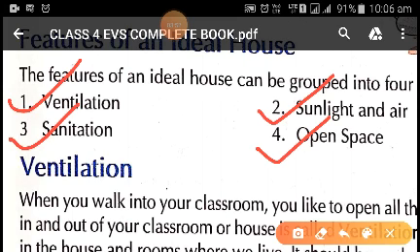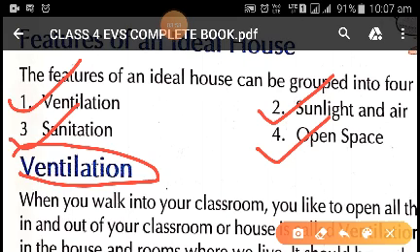So children, in order to maintain proper ventilation in the house, we have to take care of a few things. That is, we should have enough number of doors and windows, and these should be placed in such a way that there is proper exchange of air in and out of the house.